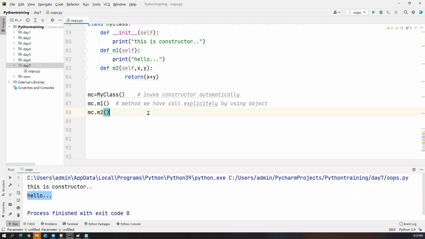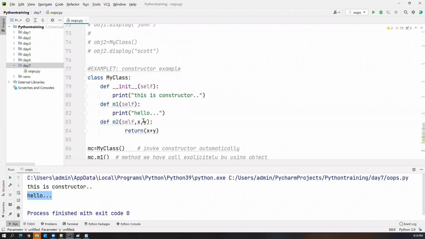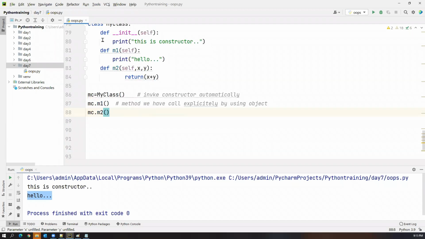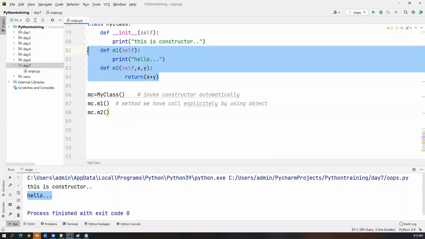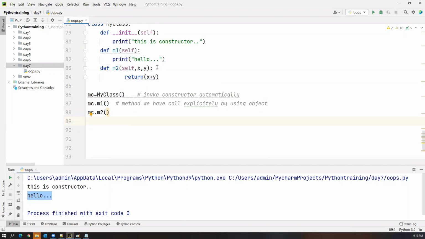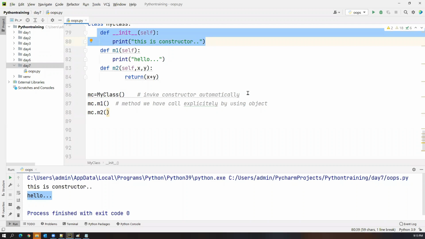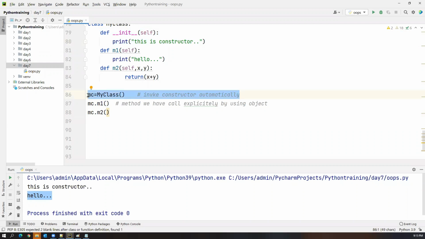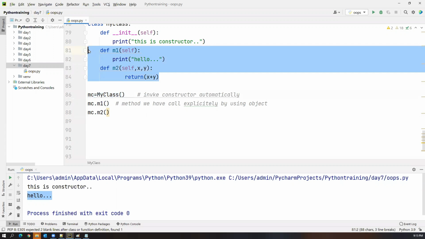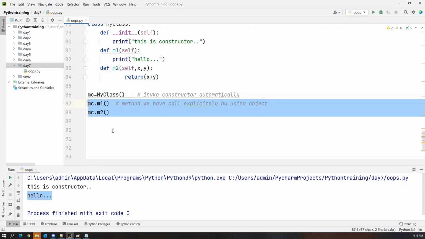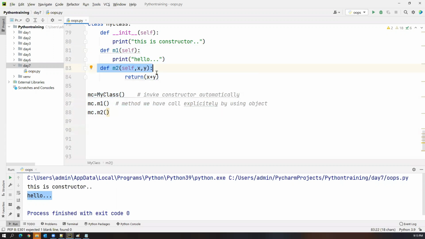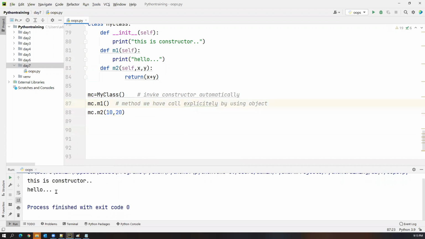So now we have created one class, which contains one constructor and two normal methods. The constructor will automatically invoke at the time of object creation, whereas the methods we have to call through the object. Here m2 is expecting two arguments, so we have to pass two arguments. I'll say 10, 20.